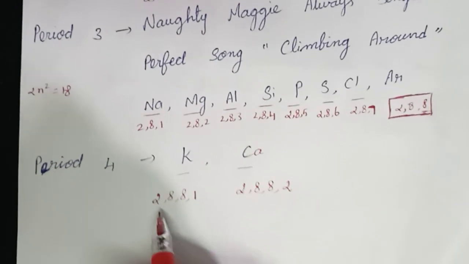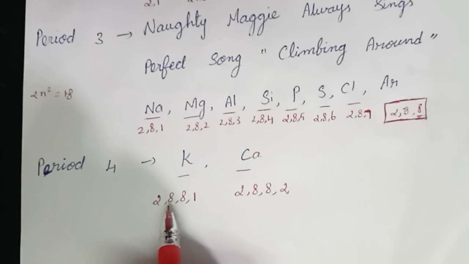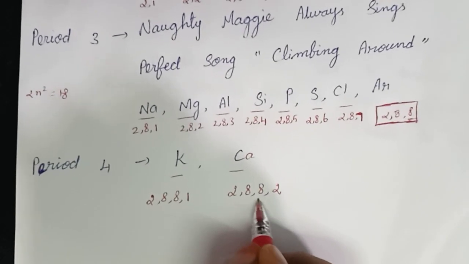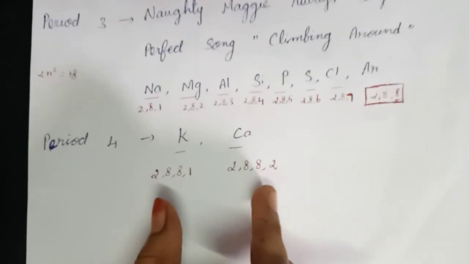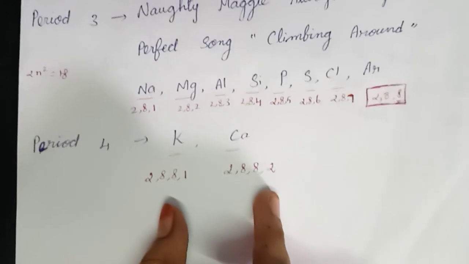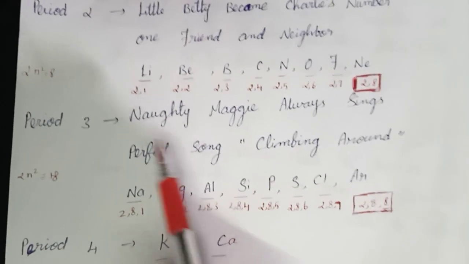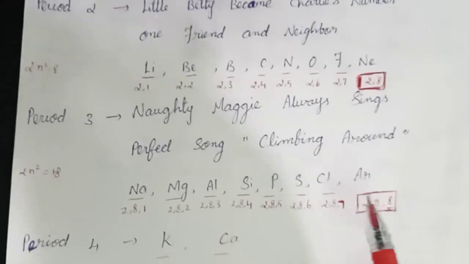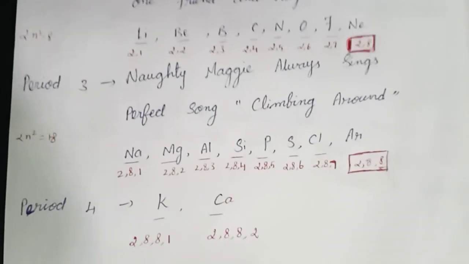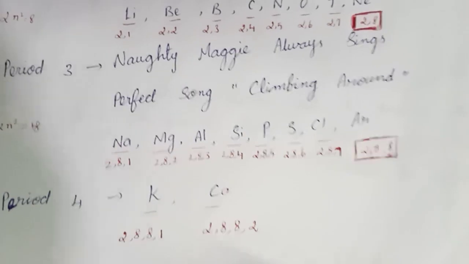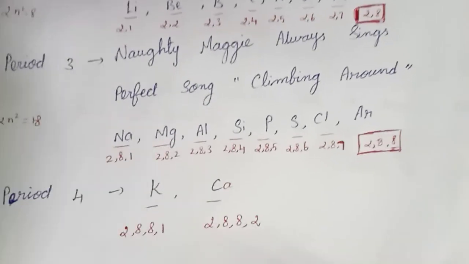So the electronic configuration of potassium is 2, 8, 8, 1. Calcium is 2, 8, 8, 2. Only potassium and calcium have this kind of electronic configuration. The remaining ones we write in the easiest way: 2, 1; 2, 2; 2, 3. But for potassium and calcium, keep in mind 2, 8, 8, 1 and 2, 8, 8, 2.